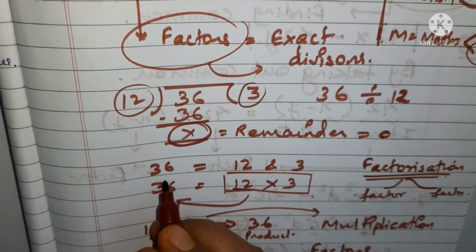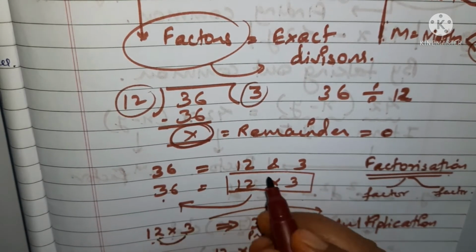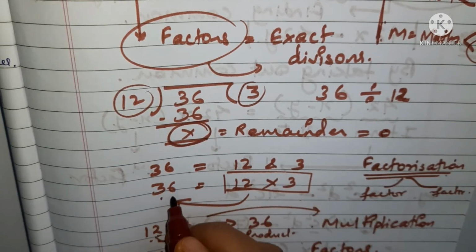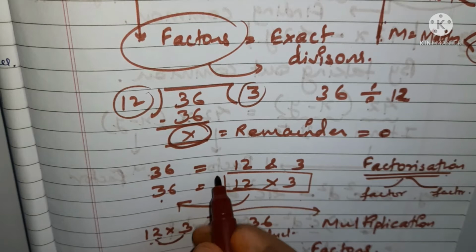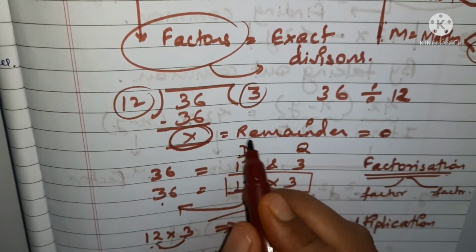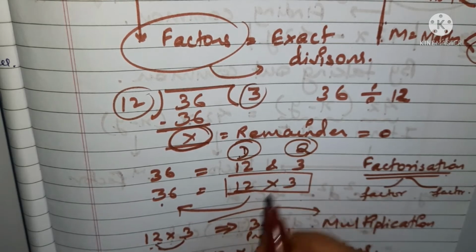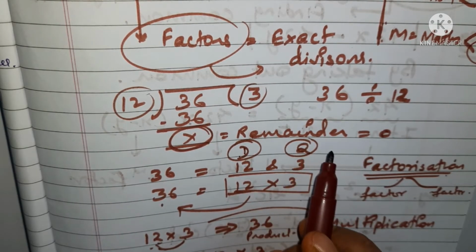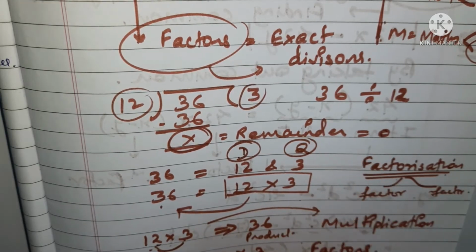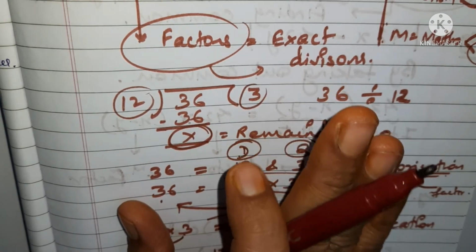When they are multiplied, ultimately you get 36. So the divisor and quotient of any number become factors when the remainder comes 0. Understood? This is the meaning of exact divisors.